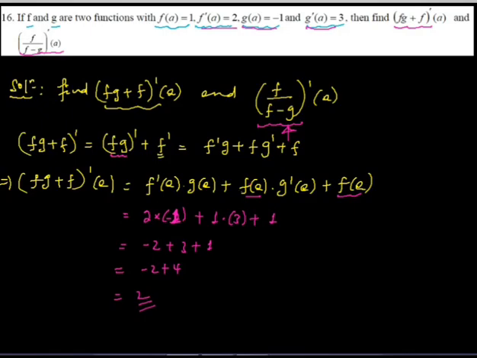Let f be a differentiable function such that the derivative of the function is e to the power of x. Then find the derivative of f of ln 2x. Okay, to find this derivative, knowing the chain rule is enough. What is given?